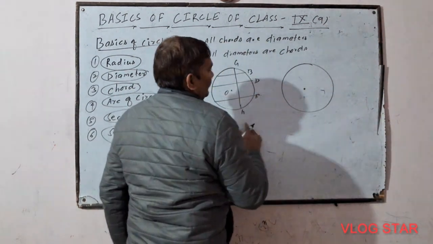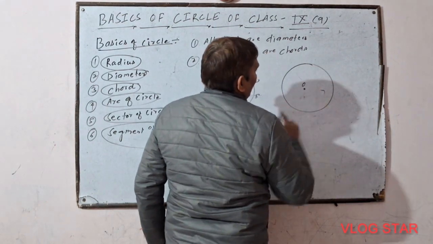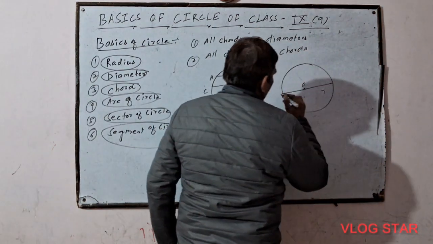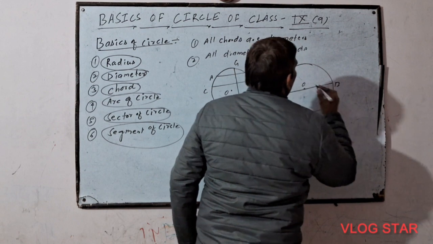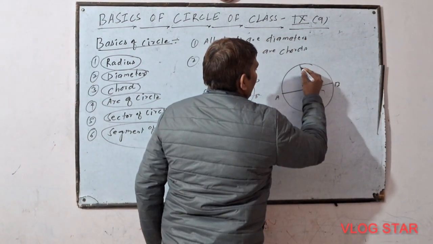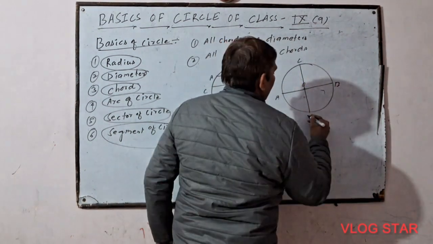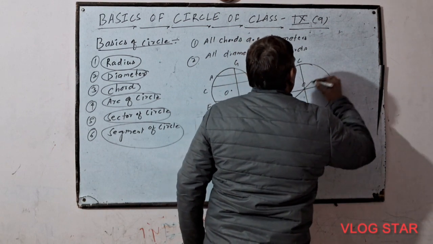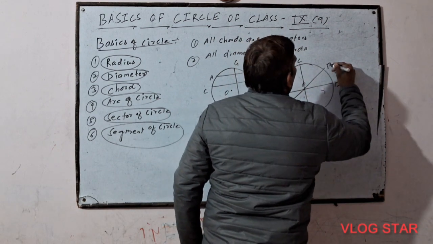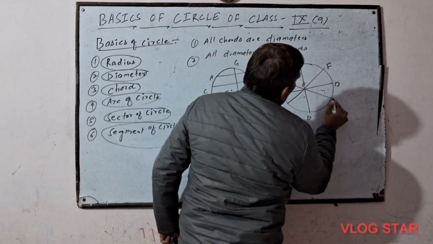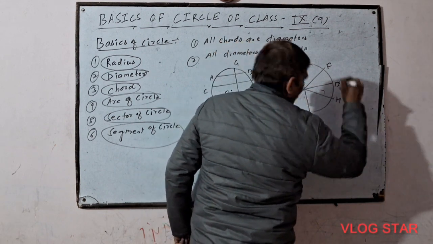This is the diameter AB, this is the diameter CD, this one is the diameter EF, this one is the diameter GH.